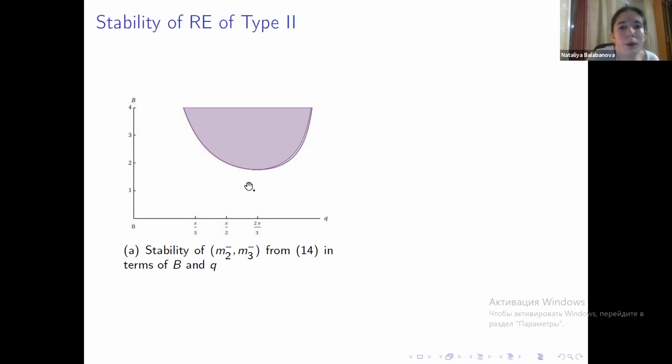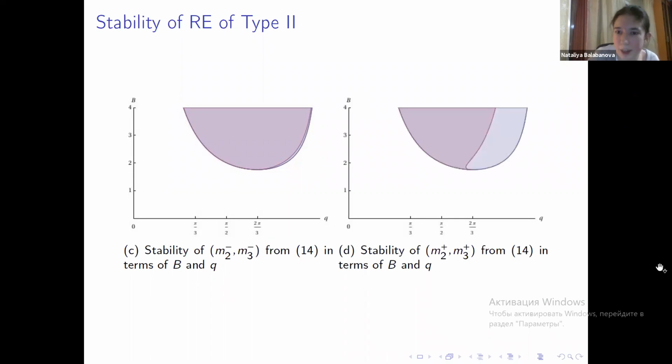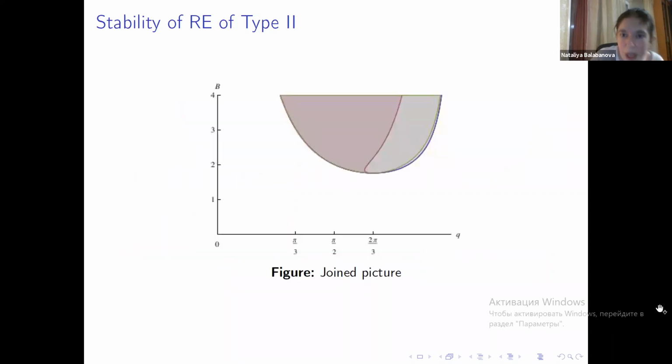So for the first relative equilibrium of type 2, we will have this. The curve on the bottom is our bifurcation curve. In darker lavender color, we will have the area of stability. And this tiny sliver here is where this relative equilibrium will be linearly unstable. For the second relative equilibrium of type 2, the picture will look like this. So the area of instability will be noticeably bigger, given in lighter purple here. And this will be the area of stability.